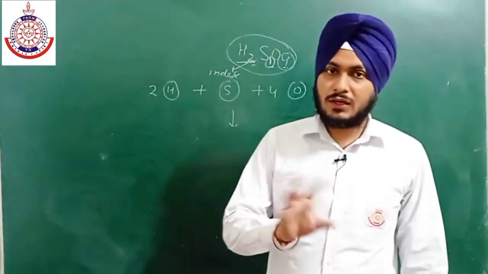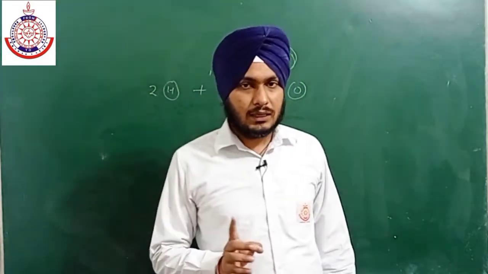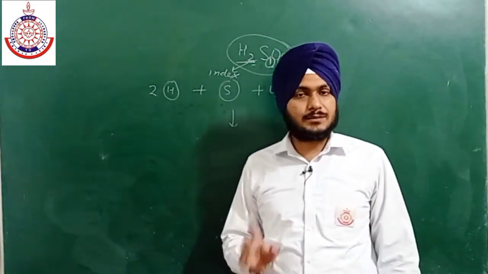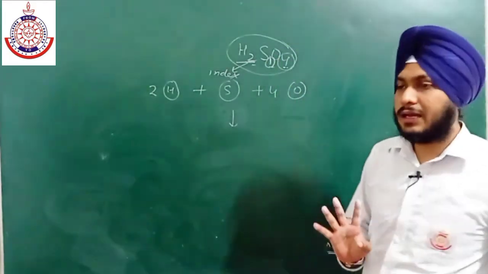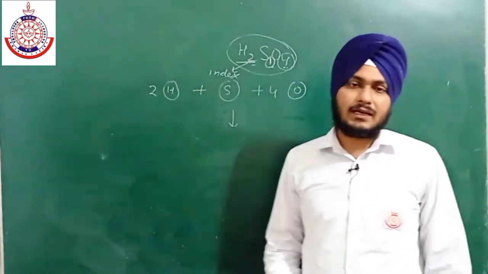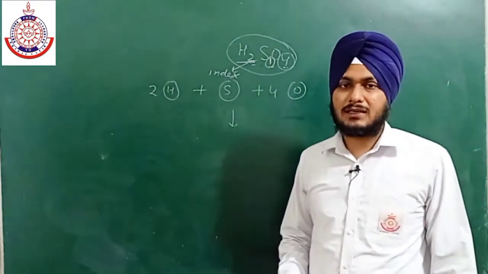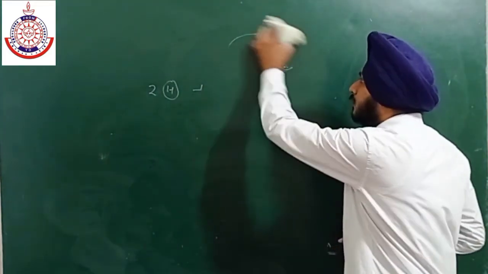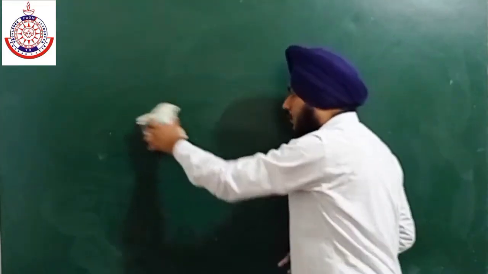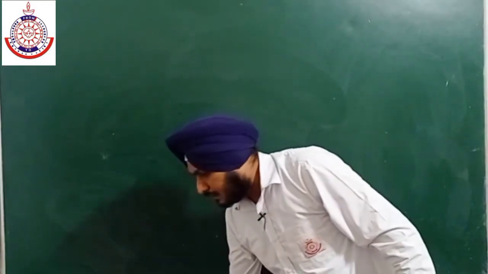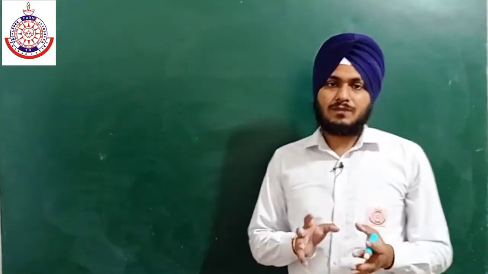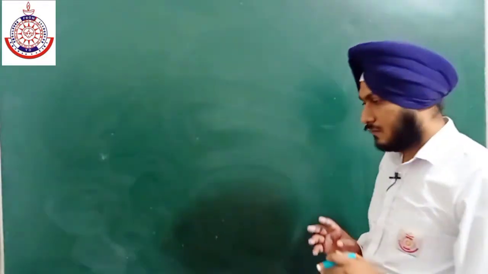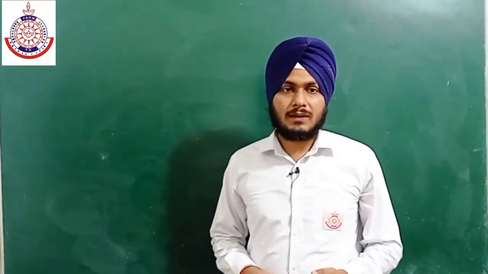Okay, molecules will not combine with other molecules. Clear? So keep this in your mind that molecules have independent existence, but atoms don't all have independent existence. Some atoms have independent existence and some atoms will not exist independently. Okay, so this is all about atoms and molecules, elements and compounds. Now, for elements, atomic mass is defined. For compounds, molecular mass is defined.